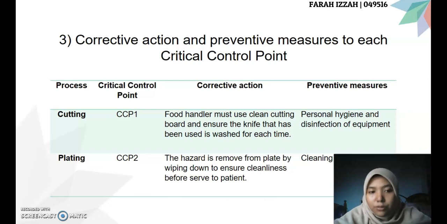For the CCP2, which is plating process, the corrective action is the hazard is removed from plate by wiping down to ensure cleanliness before served to patient. The preventive measure for CCP2 is cleaning process.